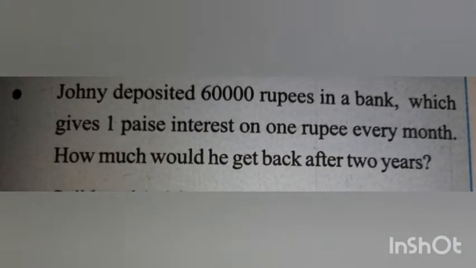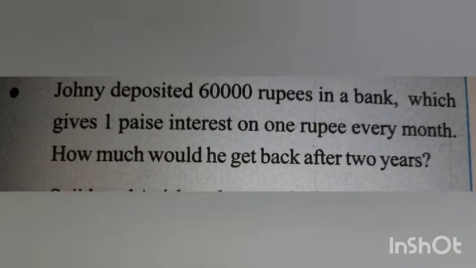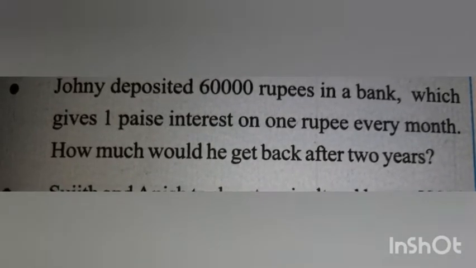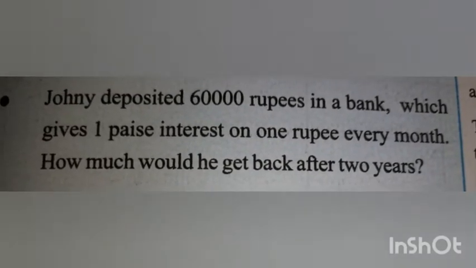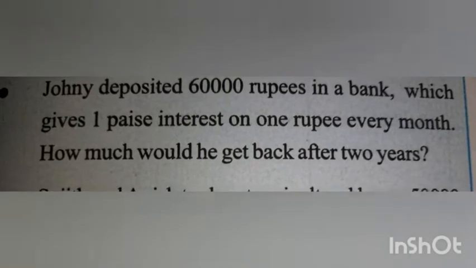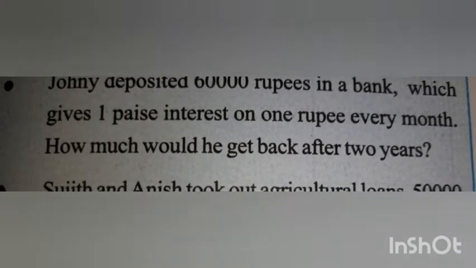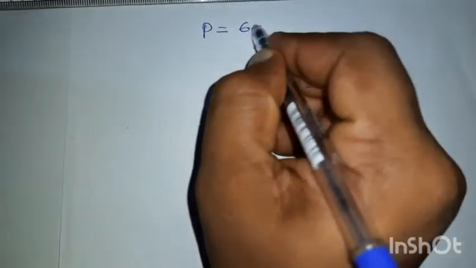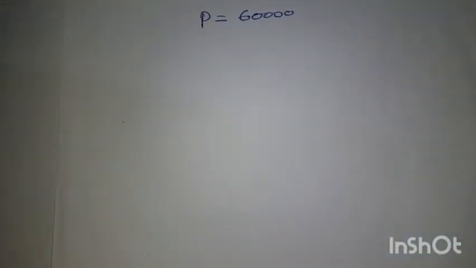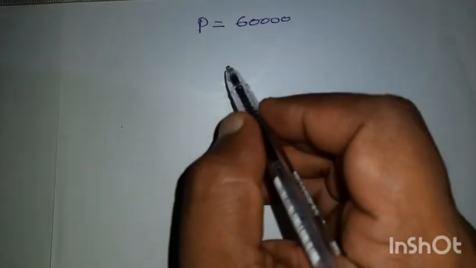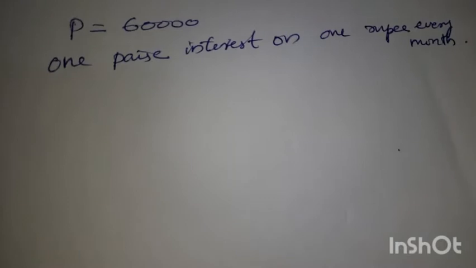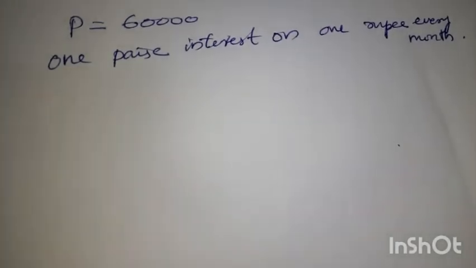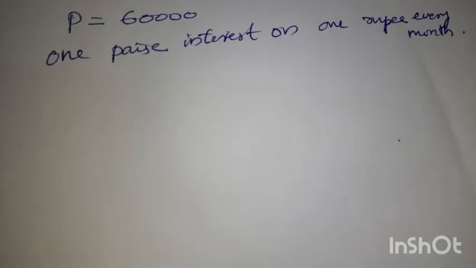Johnny deposited 60,000 rupees in a bank which gives 1 paise interest on 1 rupee every month. How much would he get back after 2 years? So 60,000 rupees he deposited, 1 paise interest on 1 rupee is the interest, and after 2 years how much does he get back? So the principal amount P is equal to 60,000. Then how much is the interest? 1 paise interest on 1 rupee every month.